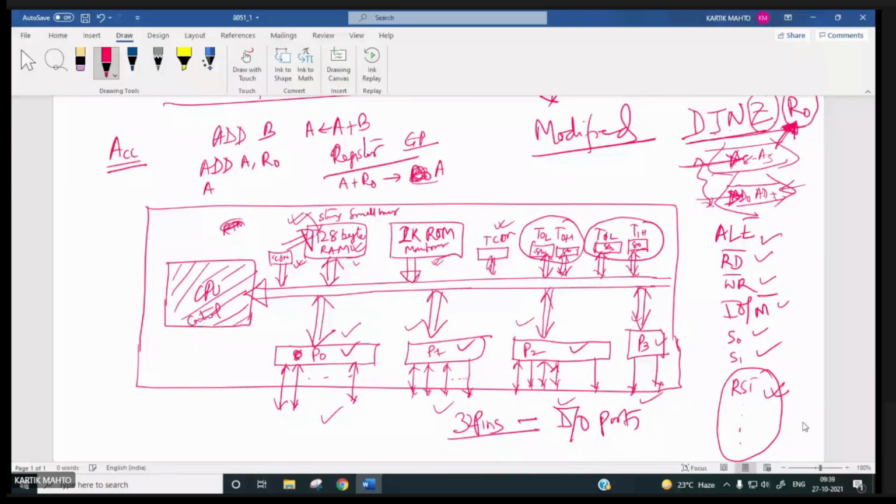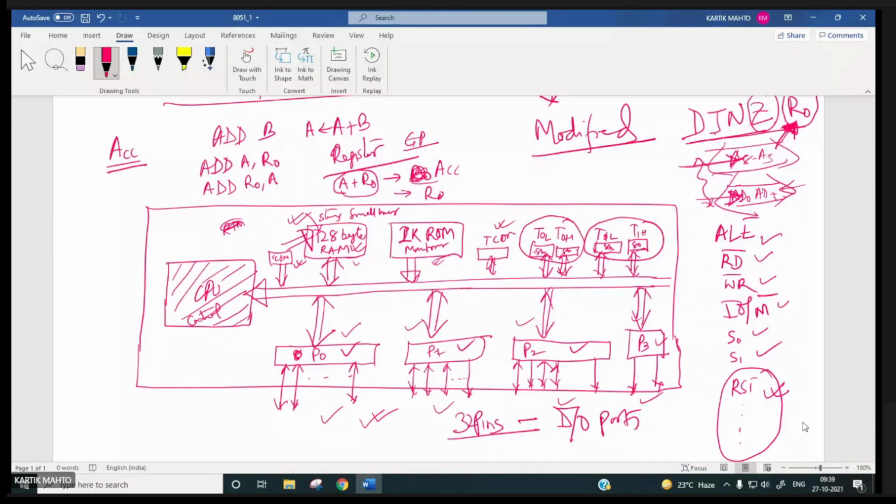Now if you write, say, ADD R0 comma A, then again A plus R0 will be done, but the result will be stored in R0. So this type of modification was made and a microcontroller was developed, right?